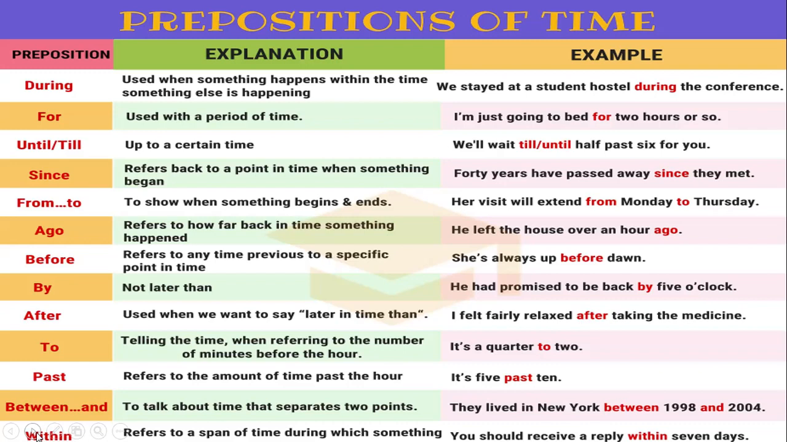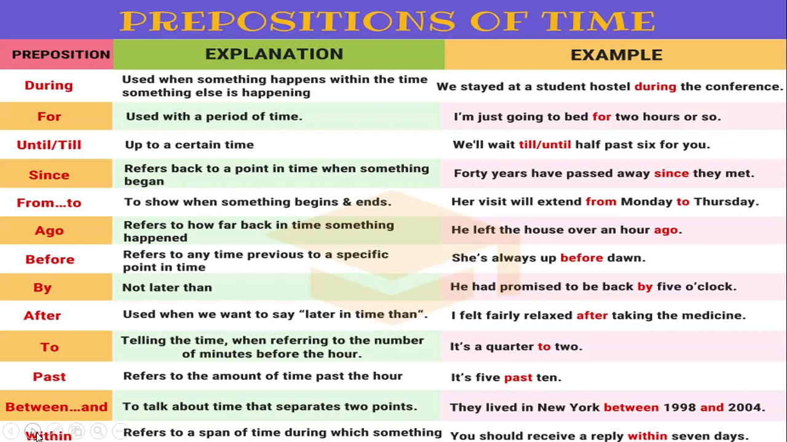In this slide, there are some more prepositions which we use for time. During. We use during when something happens within the time something else is happening. Moreover, during is also followed by the name of the period and the words like the, this, that, etc. plus noun. In the example, you can very well see that we stayed at a student hostel during the conference.